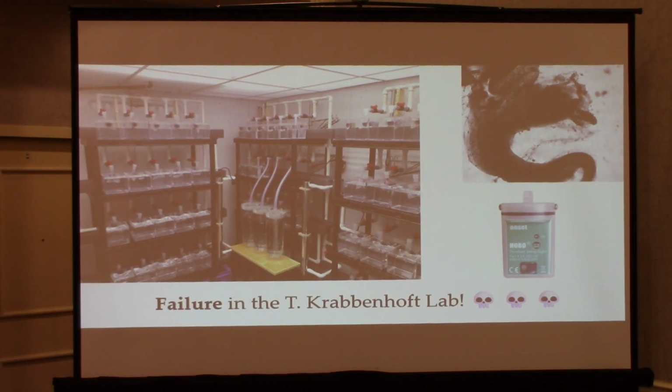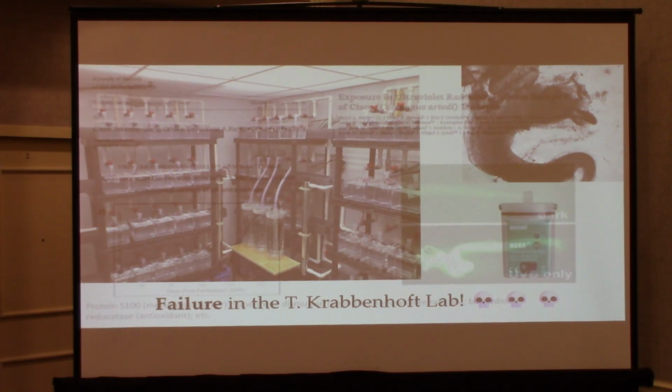So we've been trying to decide what happened in this experiment. For the students in the audience, sometimes interesting things can happen on a failure, so don't worry if your experiments fail. Fortunately, we had these HOBO tags, and for whatever reason, we bought the ones that also have light. They record temperature, but they also record light. And in retrospect, we had too strong of lights. This isn't the actual lighting in the system, but light levels were at like 300 lux, which is too high for Ciscoes, probably. I should have known this ahead of time. We sort of eyeballed the lights in the system, but we should have actually measured it.